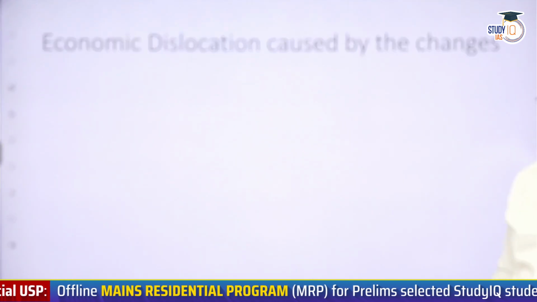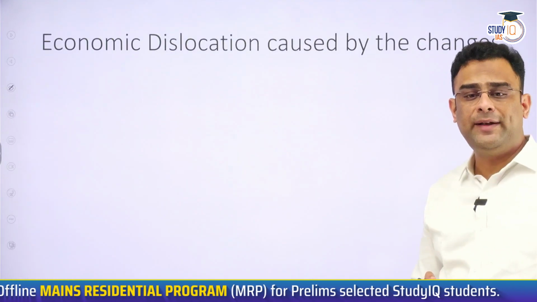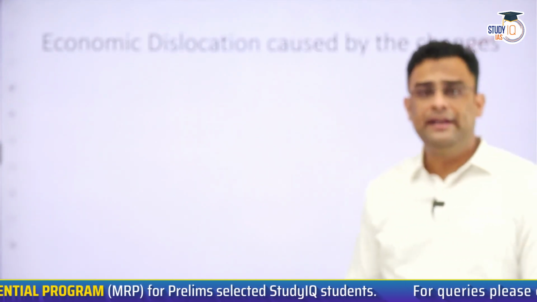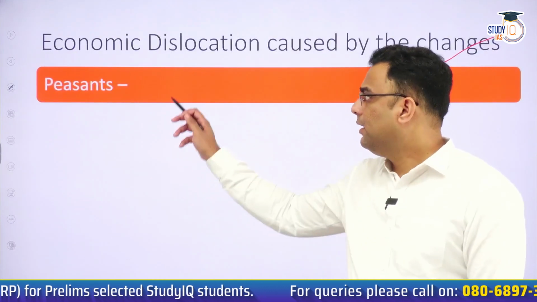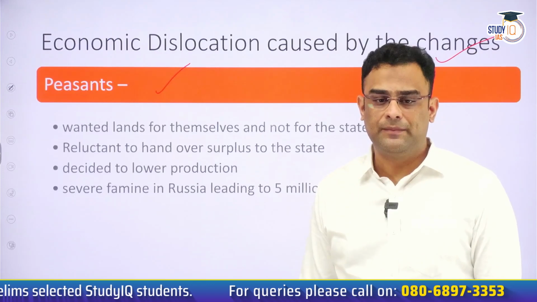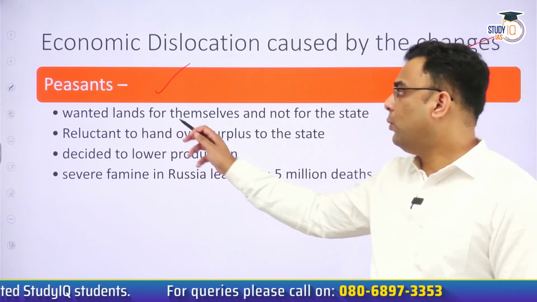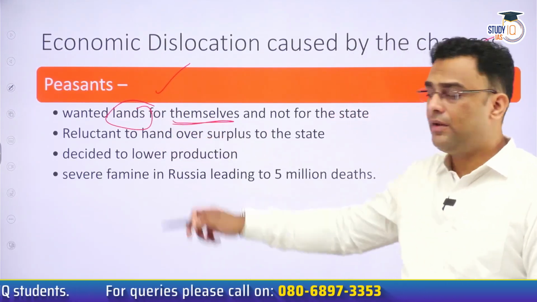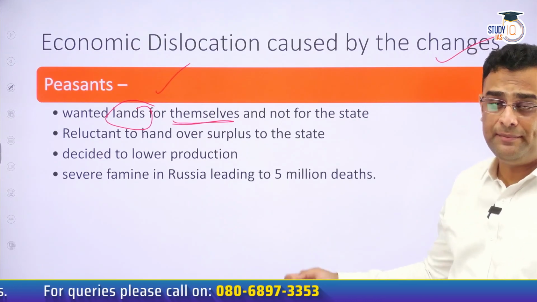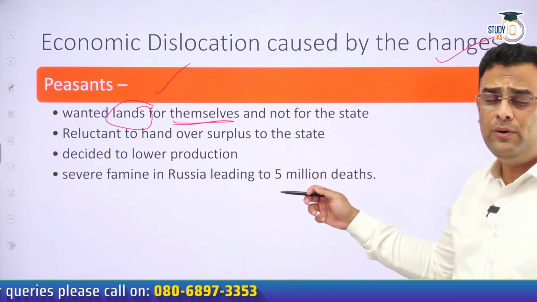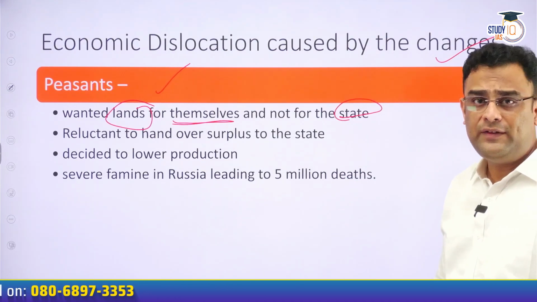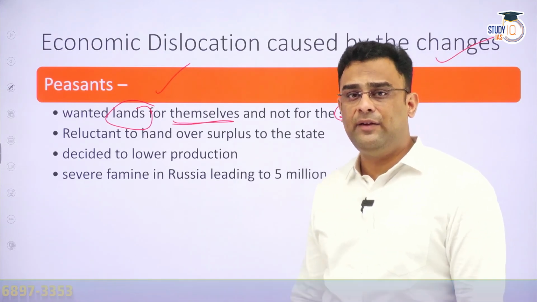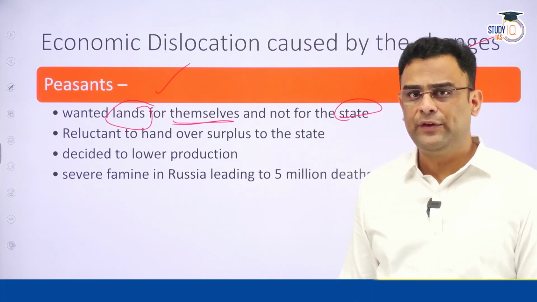All right. Now, these measures that Lenin implemented led to economic dislocation and certain changes in Russia. What happened because of these changes? The impact on peasants. Let's see that first. Peasants wanted the lands for themselves, whereas Lenin was not giving it to them. He was only giving it to them for cultivation for the benefit of the state. Farmers were expected to cultivate at the same level without getting the commensurate benefit of it.